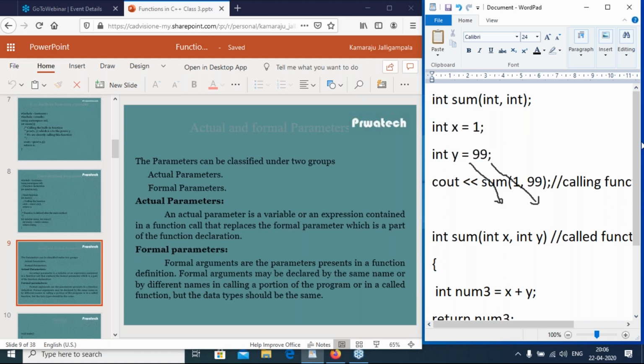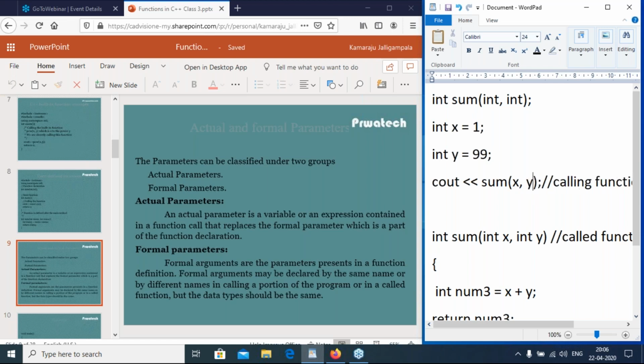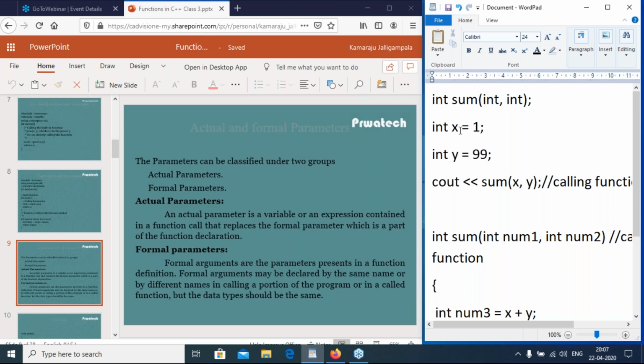So now instead of sum 1 comma 99 I am passing x comma y. So actual parameters and formal parameters might be the same. Otherwise we can use int num1, num2. So actual parameters are x and y. Formal parameters are num1 and num2.